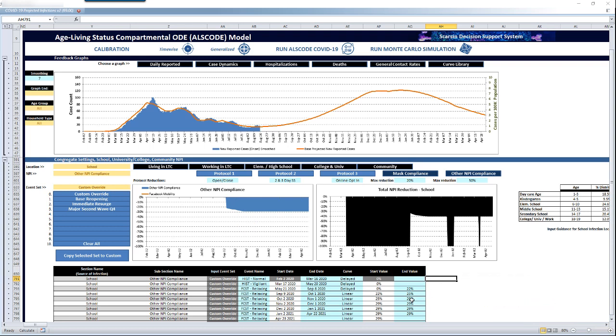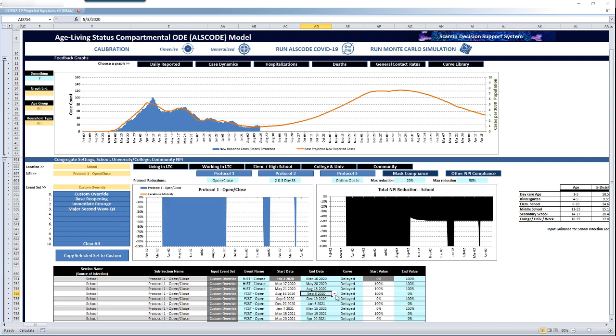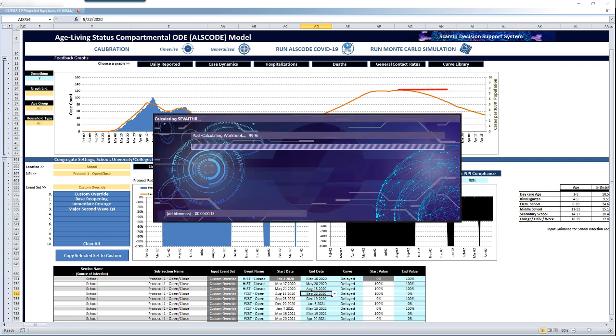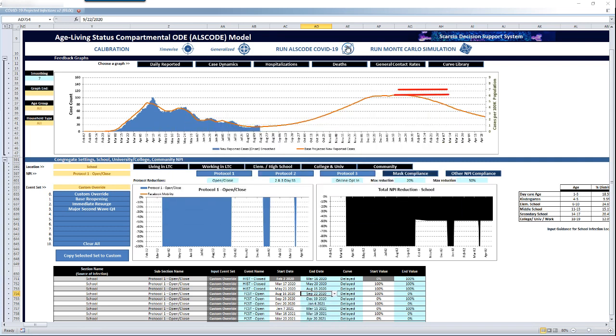Let's make a change in other NPI assumptions to evaluate increasing the benefits. We changed assumptions in another part of the model to identify a potential upside to 53% steady state. But doing that for September 8th isn't realistic, so we can change the opening at the same time. Let's go over and change that to September 22nd. We can now run the ALSCODE algorithm again to see the resulting changes.